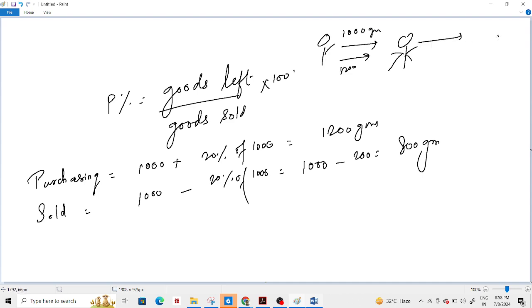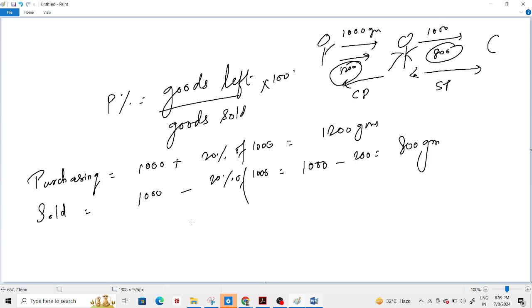When he is selling to the customer, he says I am selling you 1000 gram, but he is actually selling 800 gram. The money he spent for purchasing 1200 gram, with that same amount he is selling but only 800 grams. So his CP is equal to SP, his revenue is equal to cost.